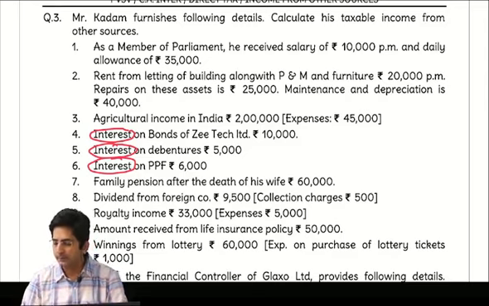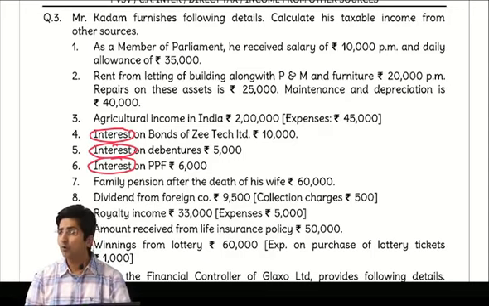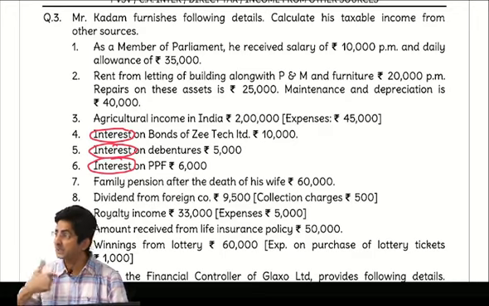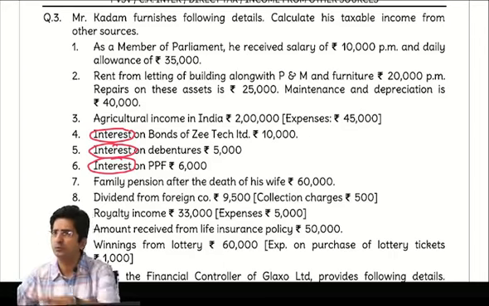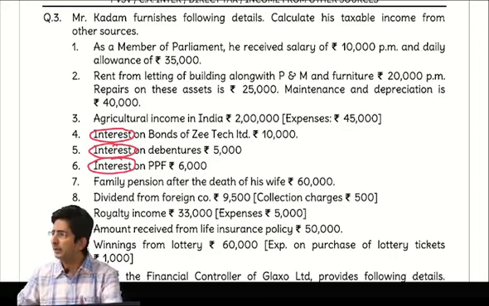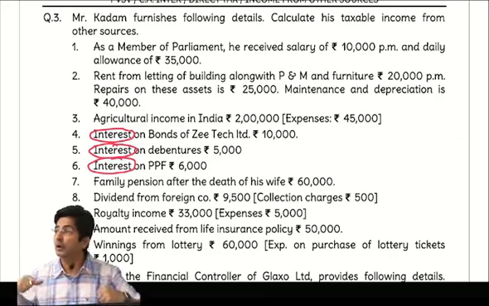So see, the first one is interest on bonds of Z-Tech. Is it gold bonds, POSBA, PPF, Sukanya? No, taxable. See, they will put anything. Don't go as per the sum, go as per our system. In the question, they will put anything to confuse you. Questions are meant to confuse you. But you should not get carried away by the question. You should be firm and confident about our theory.